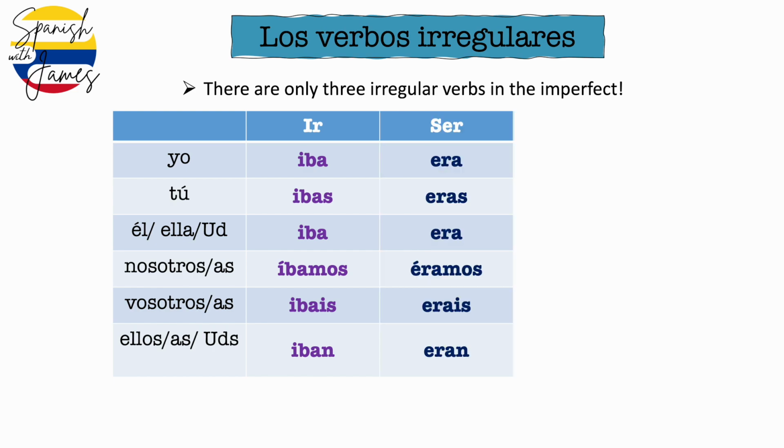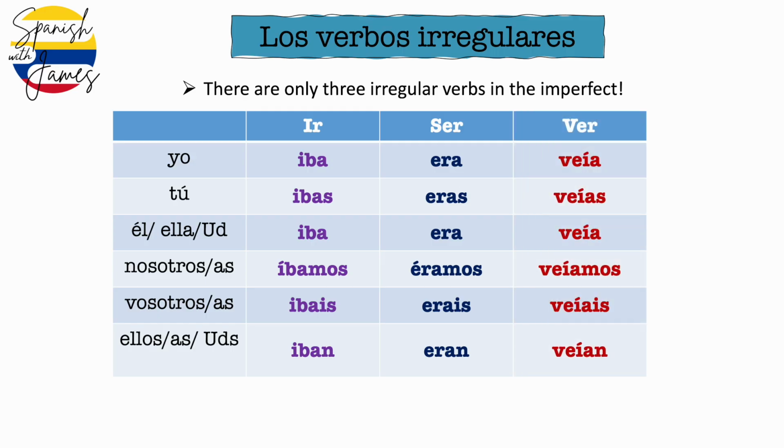The second one is the verb ser, one of the verbs to be, and we've already seen some examples of this. Cuando era joven, when I was young. And again, as long as you can remember that it starts with er, you've got a, as, a, amos, ais, an. So that same pattern throughout. And the third one, which is only kind of slightly irregular, we have ver, the verb to see or to watch. And the only thing that's irregular about it is that it keeps the e. So instead of removing the er off of ver, we just remove the r. And then we use the IR endings.